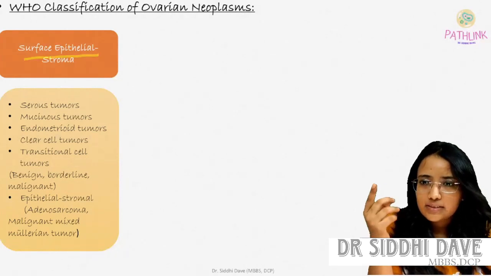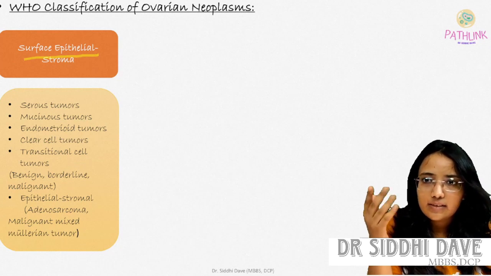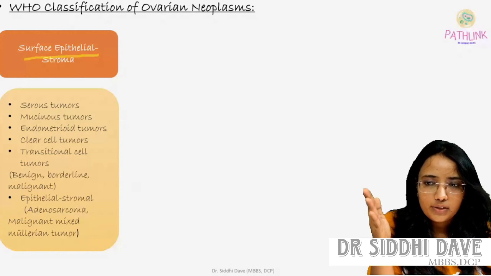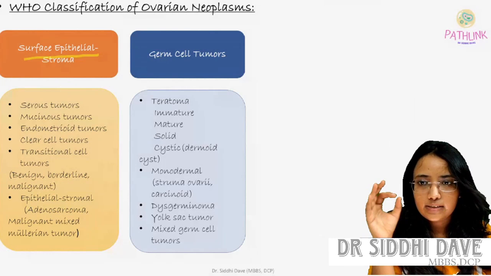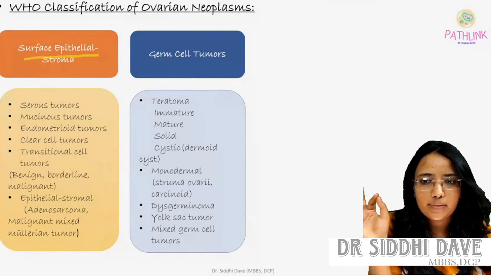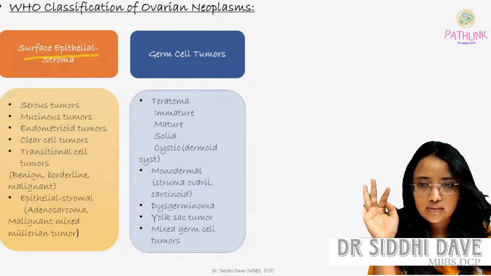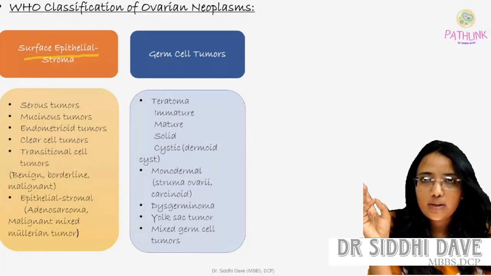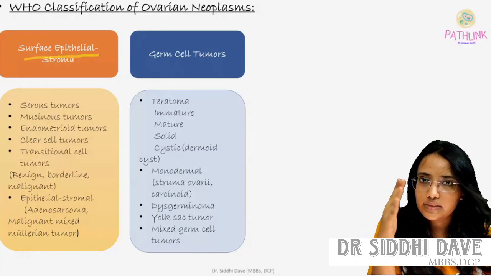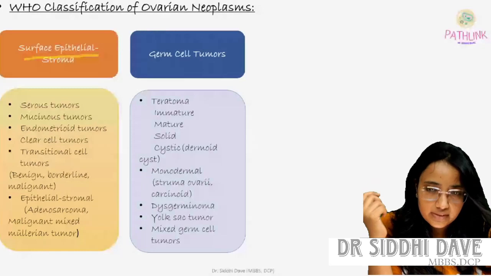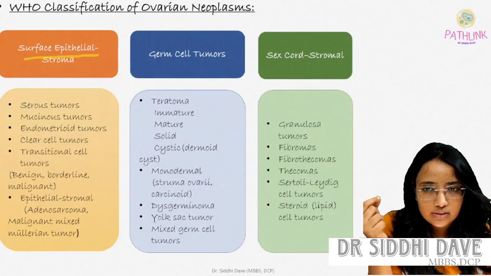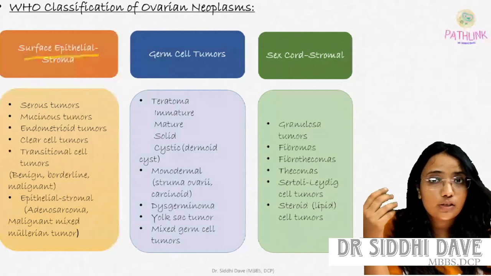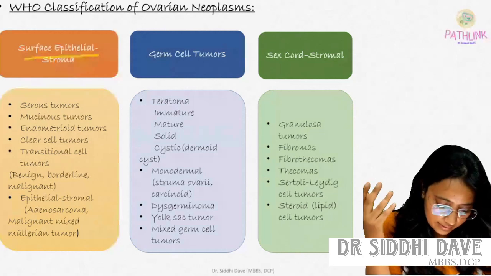In that, serous, mucinous, endometrioid, clear cell, transitional and epithelial stromal tumors are there. Then next is germ cell tumor. In germ cell tumor, teratoma immature, mature, then solid, cystic, monodermal, then dysgerminoma, then yolk sac tumor, then mixed germ cell tumor. And the third one is sex cord stromal tumor. In sex cord stromal tumor, granulosa cell tumor, then fibromas, fibrothecomas, then Sertoli Leydig cell tumors and others.